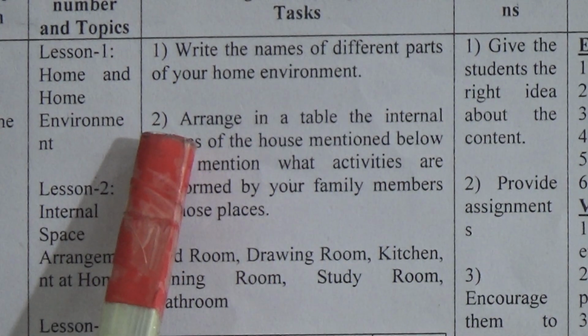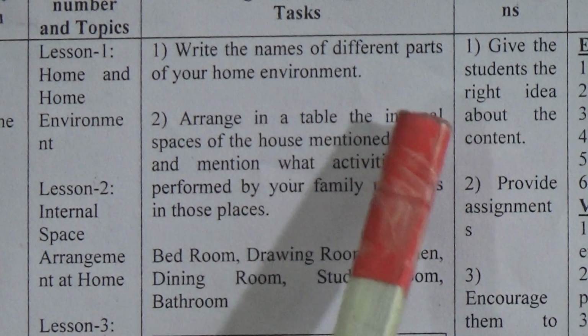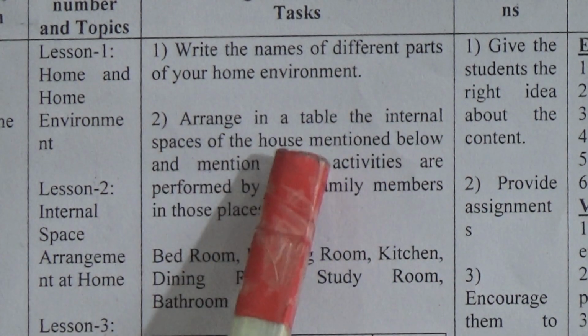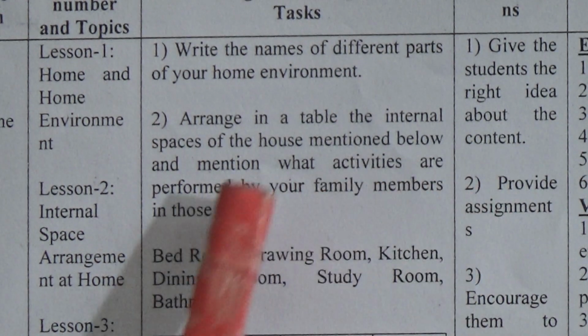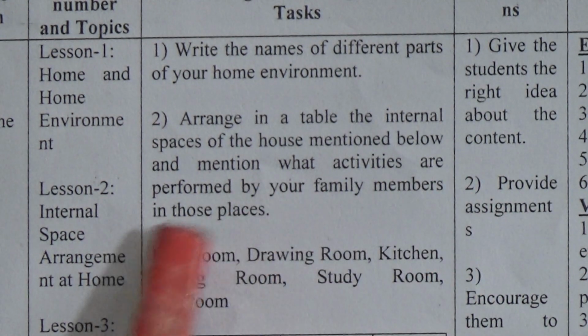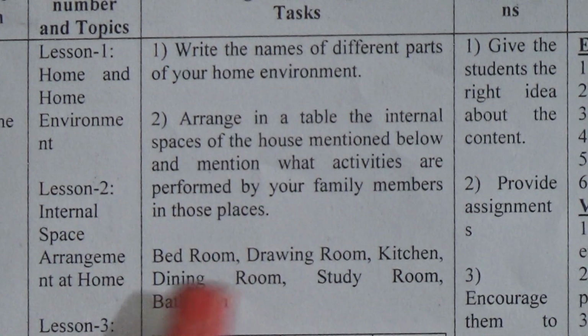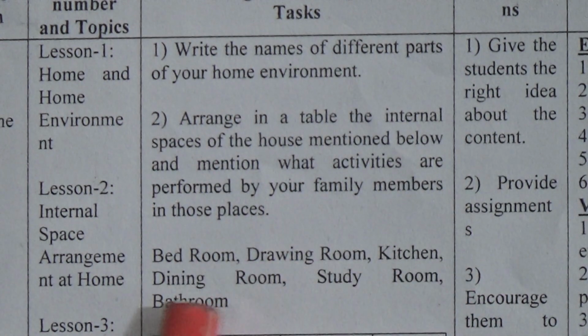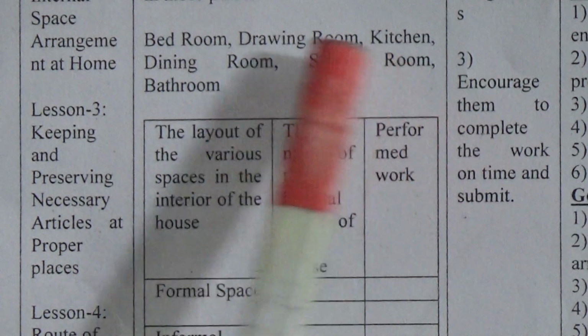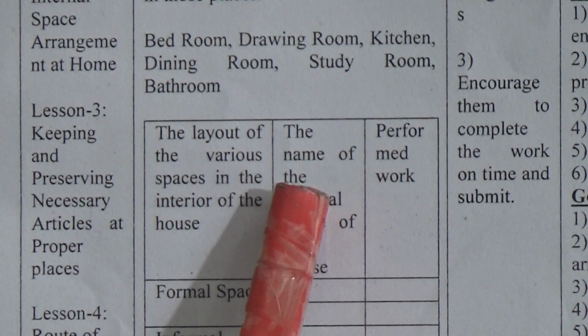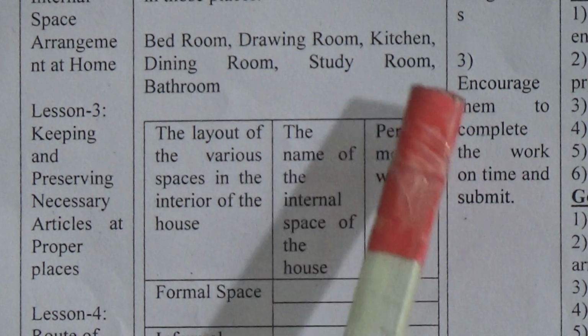Number 2, arrange in a table the internal spaces of the house mentioned below and mention what activities are performed by your family members in those places. Here are given some places name: bedroom, drawing room, kitchen, dining room, study room, and bathroom. So first you have to make a table like this when you prepare your assignment.